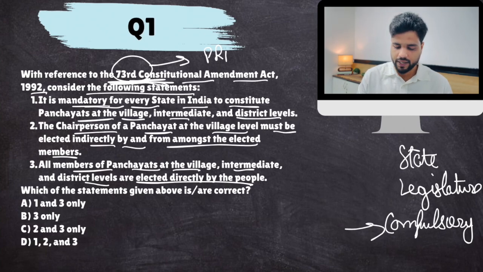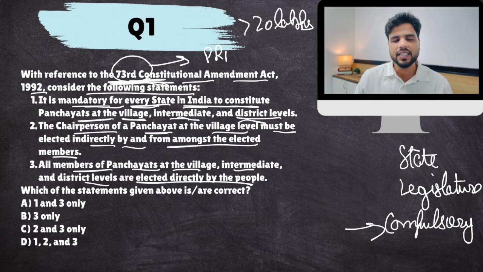Now, it is mandatory for every state in India to constitute panchayat at village, intermediate, and district level. It is mandatory only for those states whose population is more than 20 lakhs. For states whose population is less than 20 lakhs, they don't have to constitute a panchayat at intermediate level. So this is false because it is written every state. That is not true for every state.